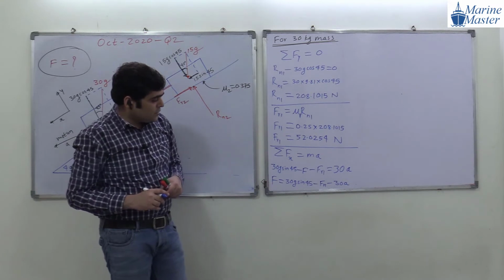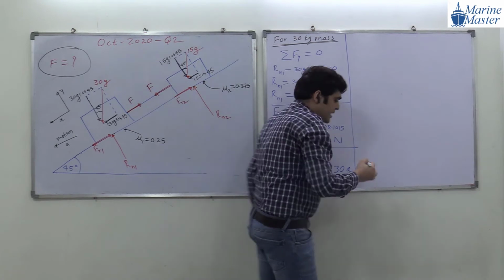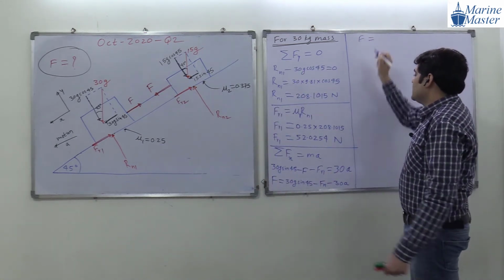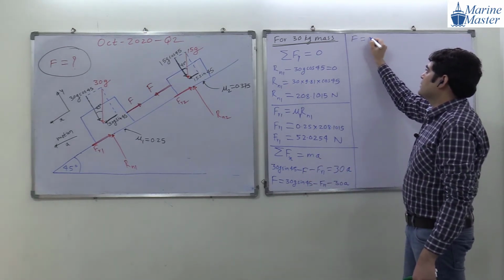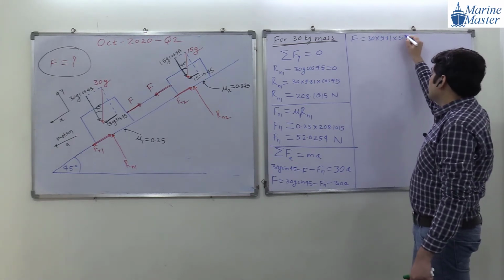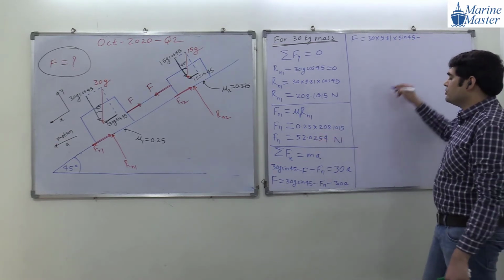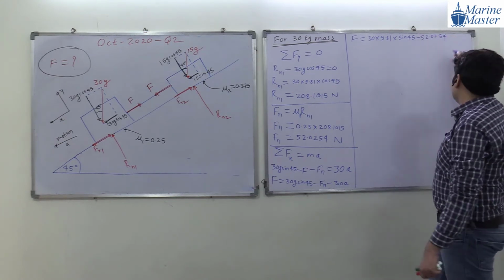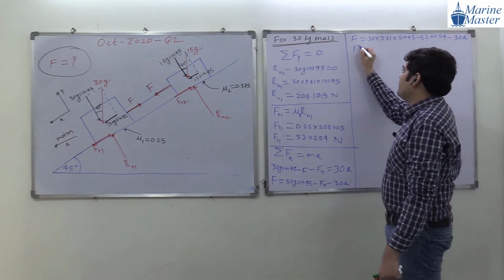Okay. So, guys, what can we write here further? Try to see the point here, everyone. So F will be equal to 30 into 9.81 into sin 45 minus Fr1, which is 52.0254. 52.0254 minus 30a. So F will be equal to what, guys?